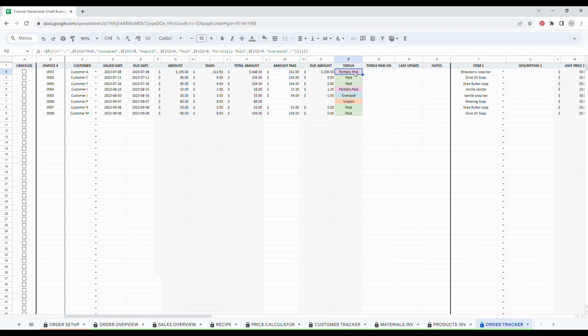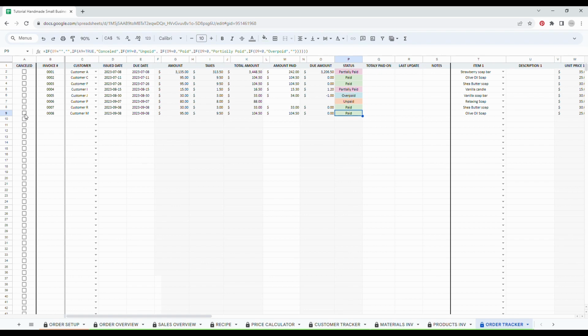So definitely this is partially paid. Here the total amount was $33 and the customer paid $34, so overpaid by $1. In this example here, the customer just didn't pay at all, so it's unpaid. And then my example was $104 and the customer paid the exact same price, so the status is paid.